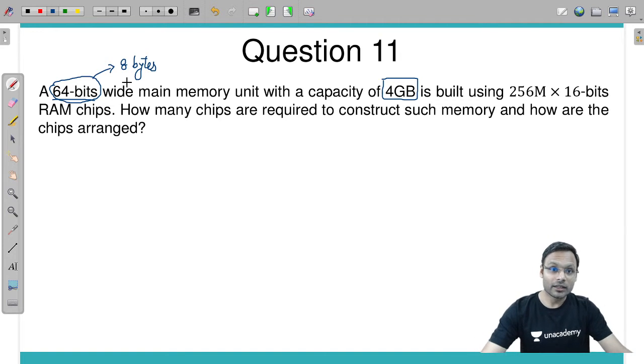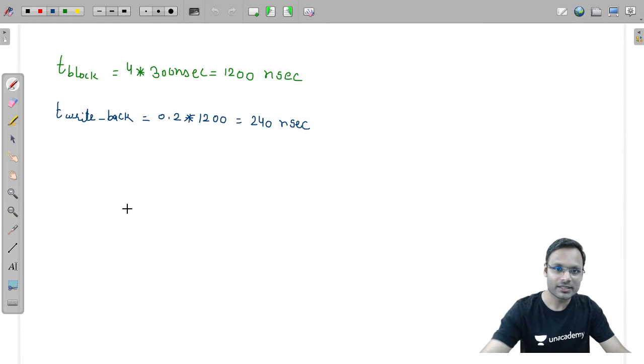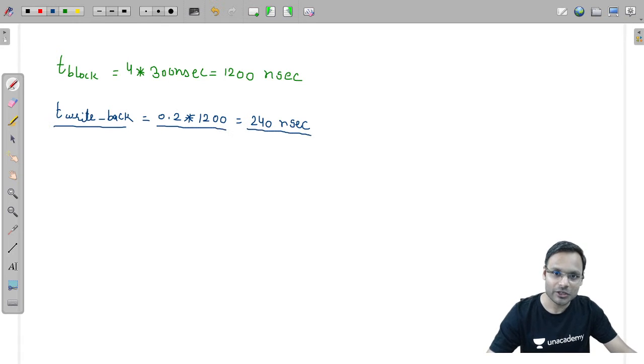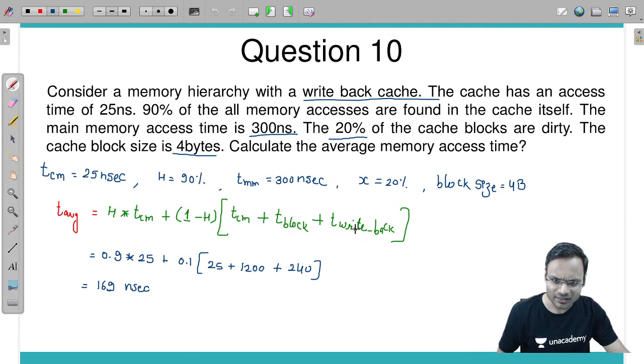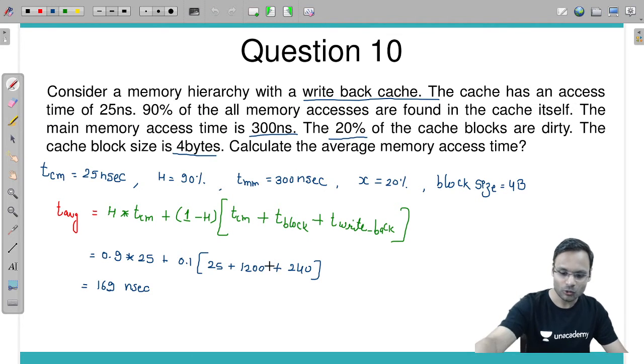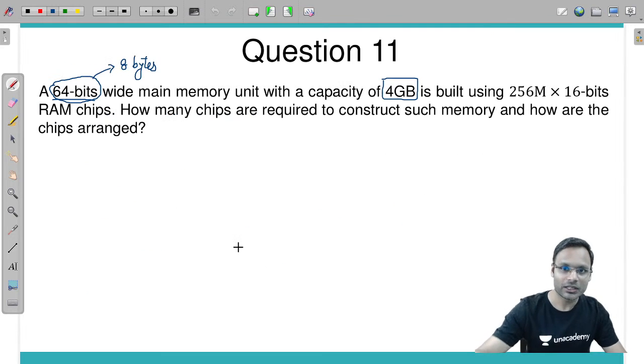Okay, got it. There is a question that there is no role of dirty blocks. Look at this, the role was there of dirty blocks. T write back I have calculated based on dirty blocks. 20% dirty blocks, based on that only I got 240 and that I have added here. For write back, the dirty block was included.